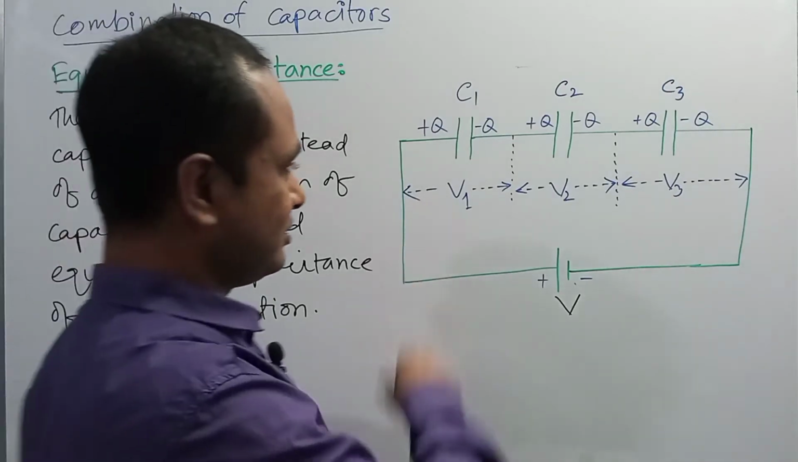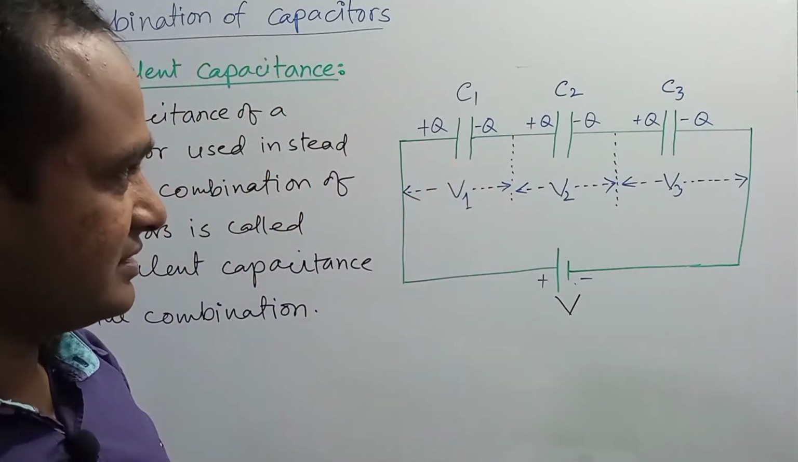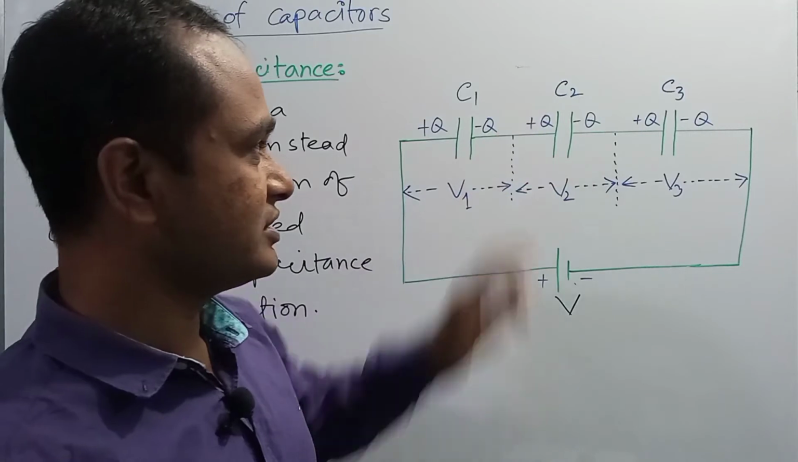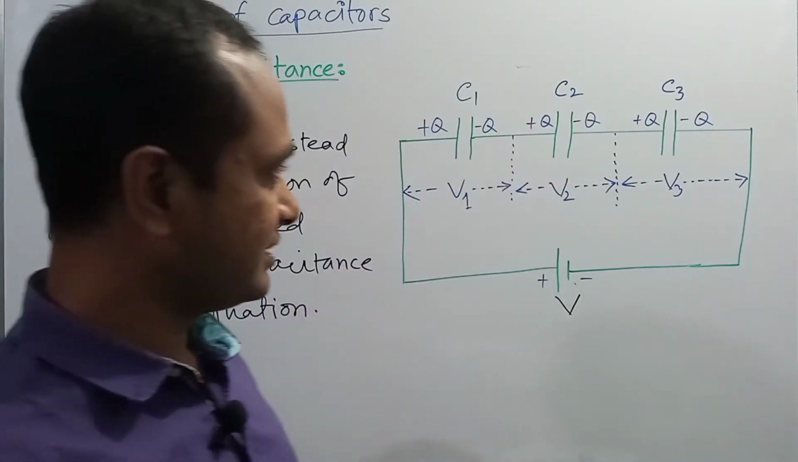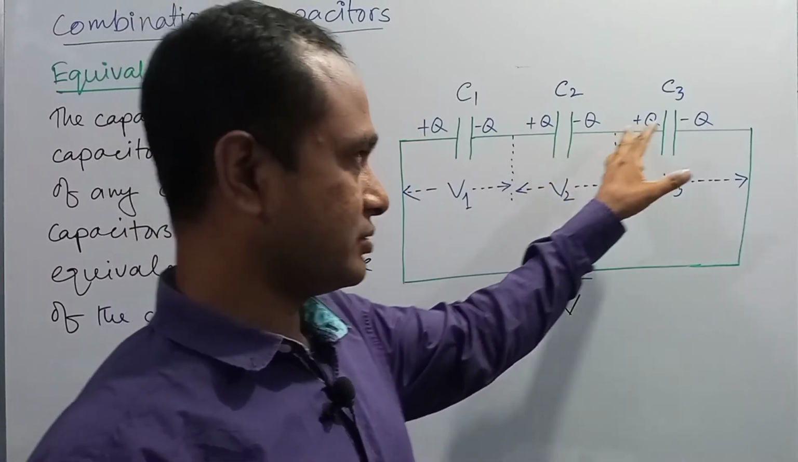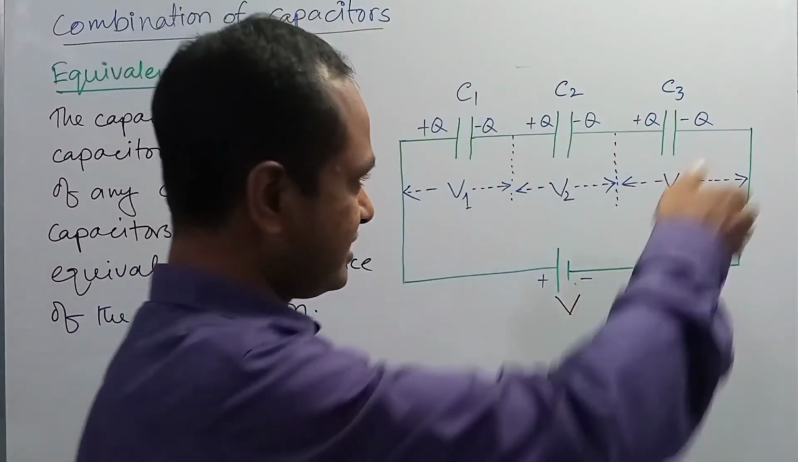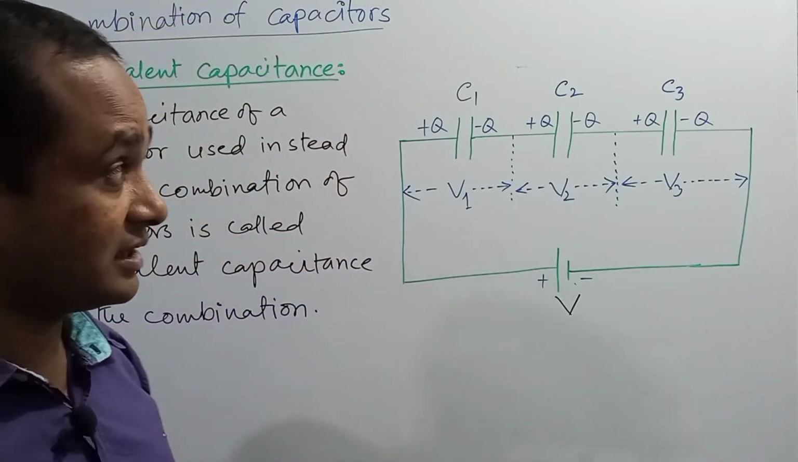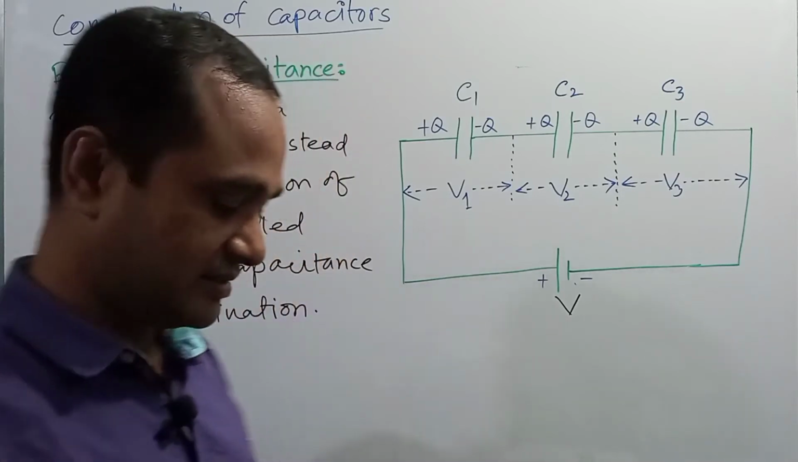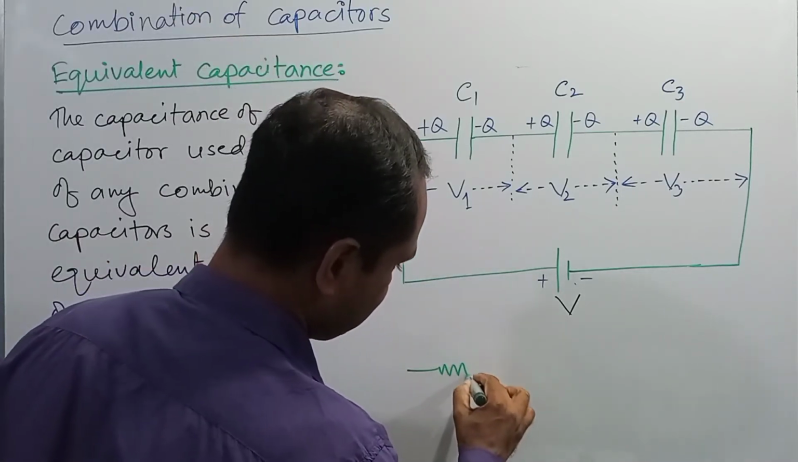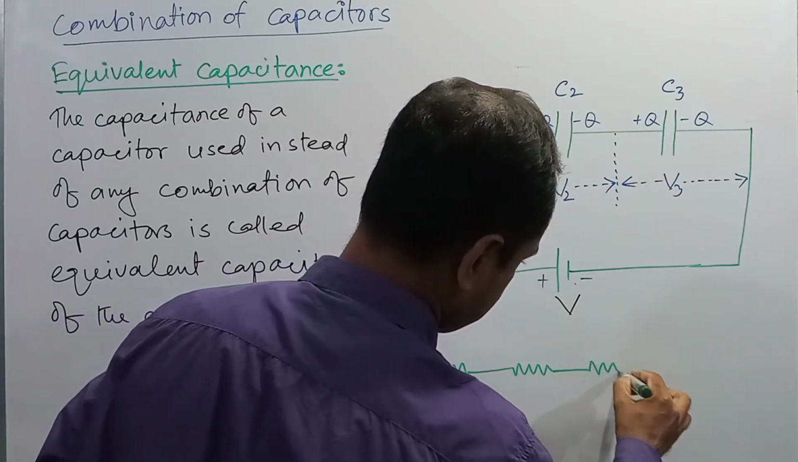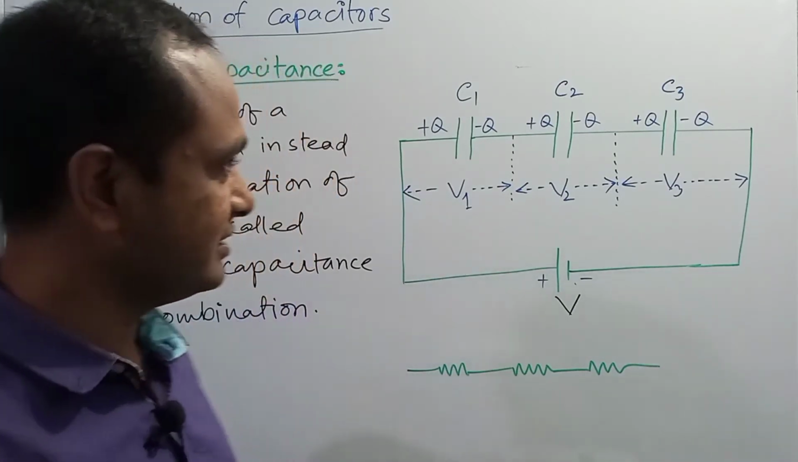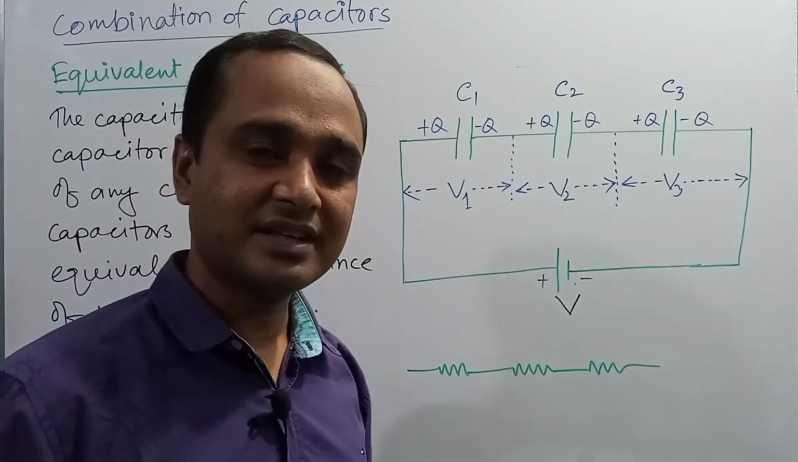So dear student, here is a combination. Here three capacitors are connected in such a way that the negative plate of the first capacitor is connected to the positive plate of the second capacitor. Similarly, the negative plate of the second capacitor is connected to the positive plate of the third capacitor. So this type of combination is known as series combination. In our previous classes we have learned about the series combination of resistance. You know, if resistances are connected in such a way, this type of combination of resistance is known as series combination. Similarly, this type of combination of capacitors is known as series combination, right?